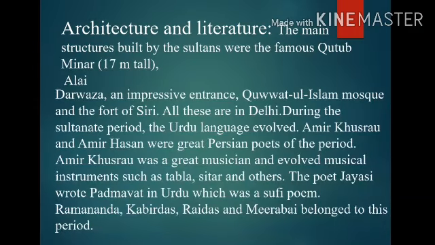Amir Khusro and Amir Hassan were great Persian poets of the period. Amir Khusro was a great musician and evolved musical instruments such as tabla, sitar, and others. The poet Jayasi wrote Padmavat in Urdu, which was a Sufi poem. Ramananda, Kabir Dasa, Rai Dasa, and Mirabai belong to this period.